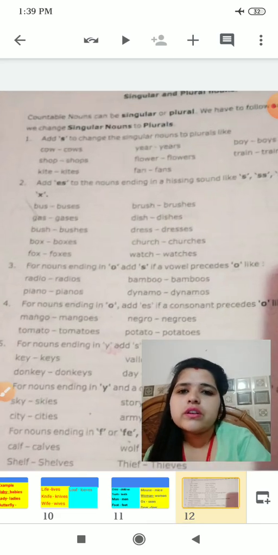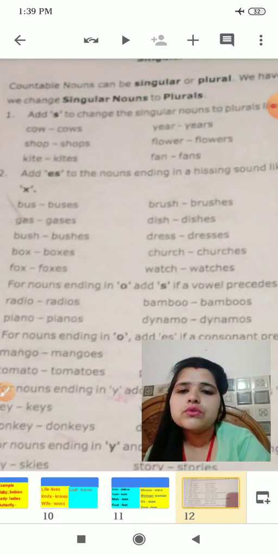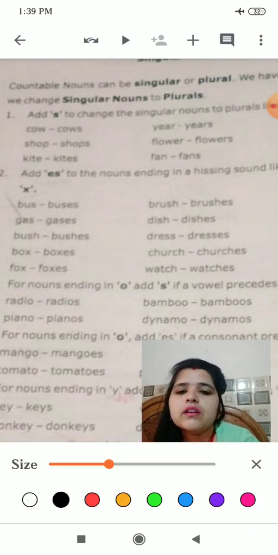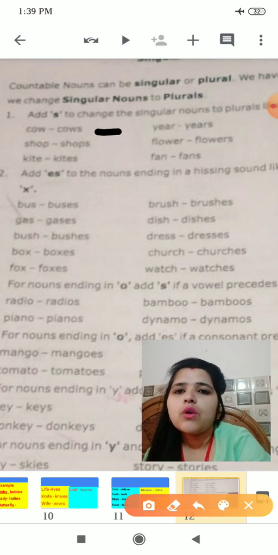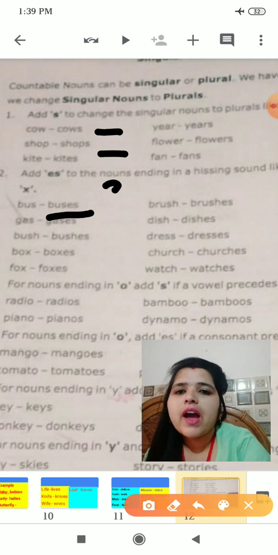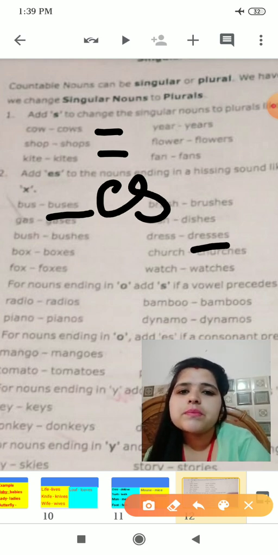Yes, children, here are some words given to you. Here we have changed using s. Cow has become cows. Shop has become shops, S-H-O-P. Now bus has become buses. We have added es. Dress has become dresses. Watch has become watches.